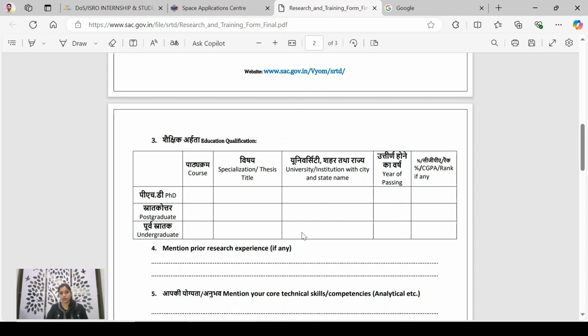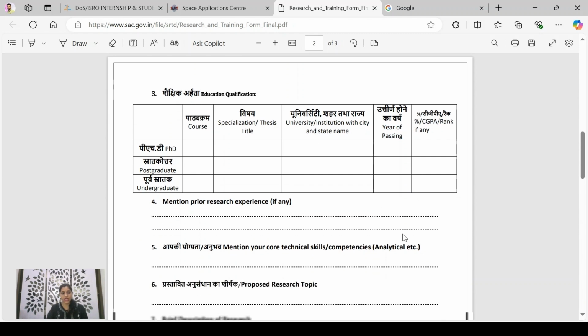So here you can write your college name, the university's name where your college is affiliated, then year of passing. If you are in third year now and applying, then you must be passing out next year. So mention 2025, your CGPA or marks in percentage.